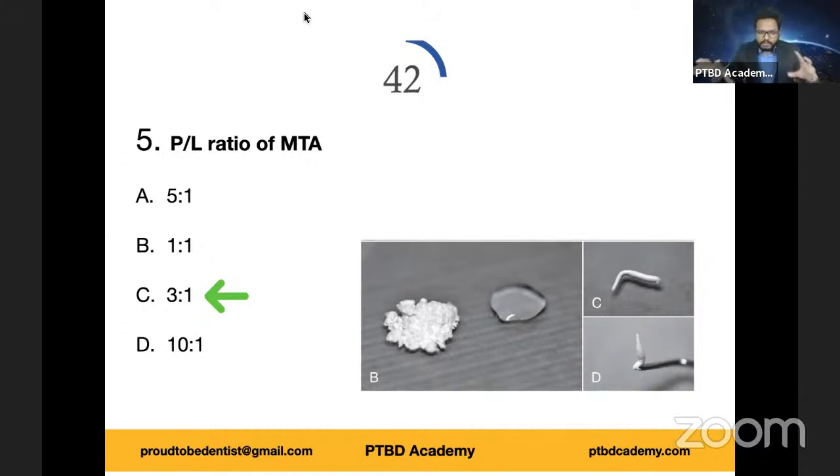Because of formation of calcium hydroxide as an end product, this material is antibacterial and antifungal, as I discussed in the morning session. And also calcium hydroxide, the pH rises, right? So all the advantages associated with calcium hydroxide we can see in MTA as well. Yeah. And once the hydration usually starts at the beginning and it proceeds towards the center, right? Very good. Option C is right answer.